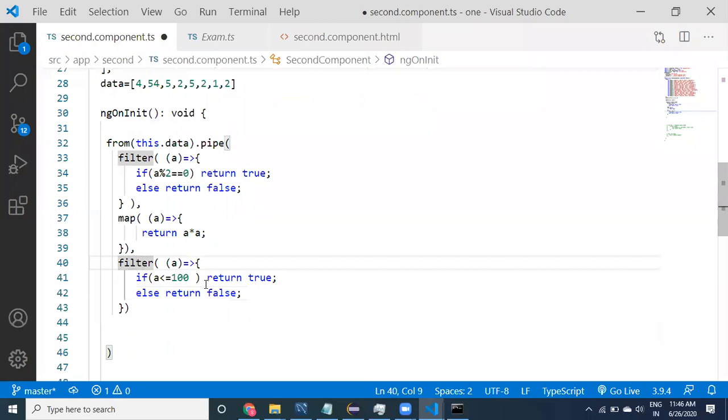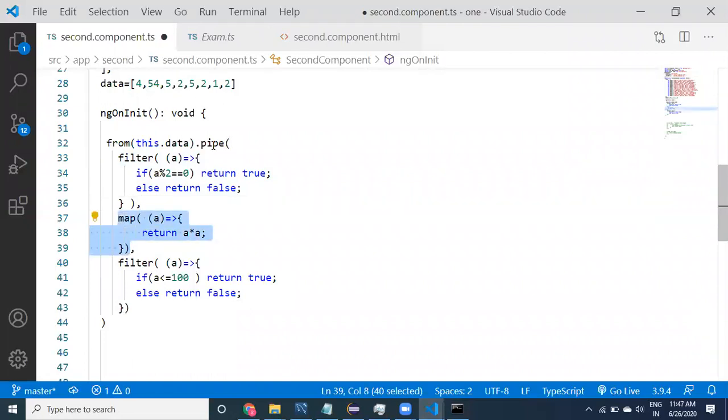So finally, which values are available? The values should be even numbers. For the even numbers, they are going to be squared. After applying the square, if they are below 100, then only they will be available. See here, guys, this kind of logic you can provide, as many as you want. I have provided 3 things: 2 filters and 1 map. So this order may be important. According to your business logic, you can apply all the things.